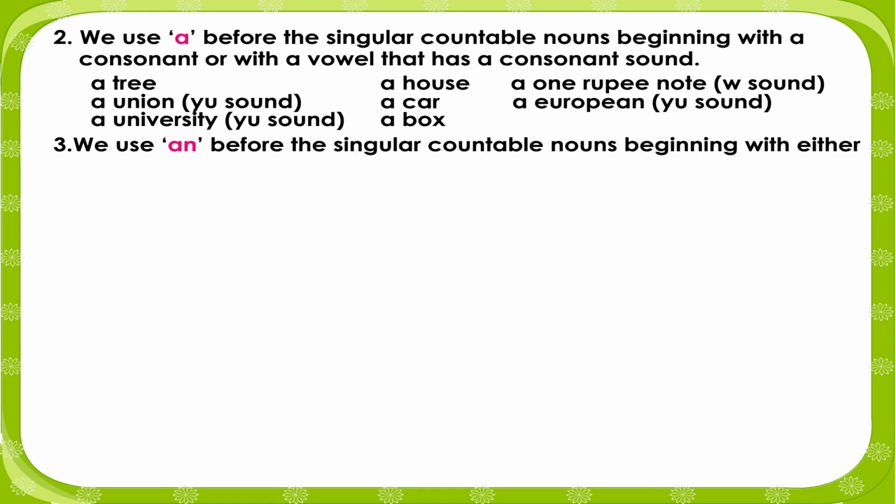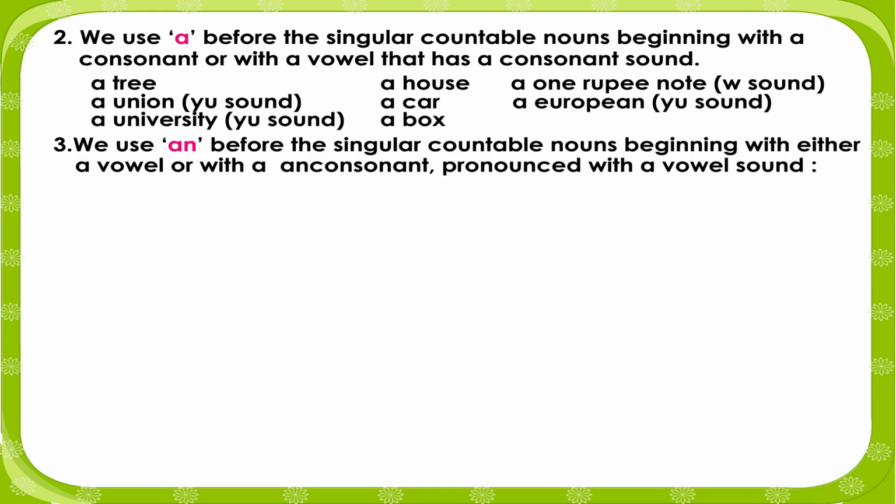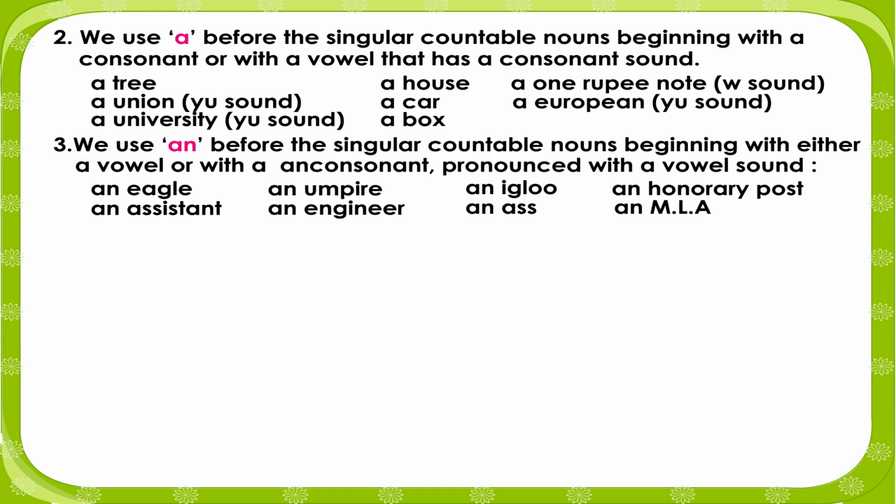3. We use an before singular countable nouns beginning with either a vowel or with a consonant pronounced with a vowel sound. An eagle, an umpire, an igloo, an honorary post. An assistant, an engineer, an MLA, an RTO, an honest person.